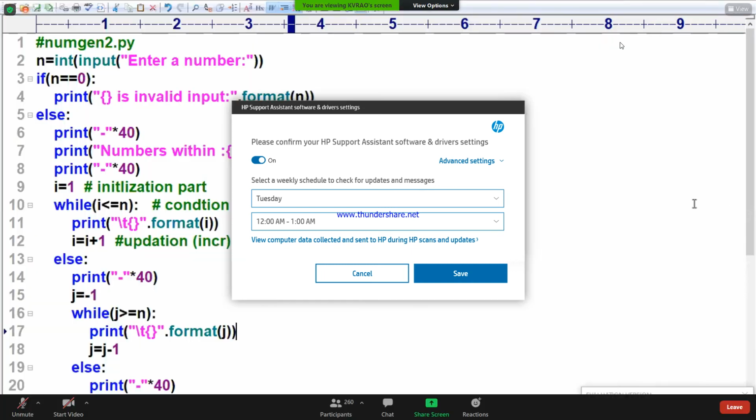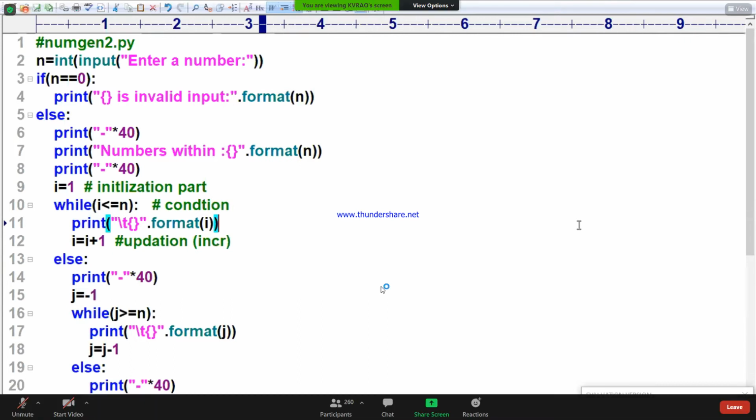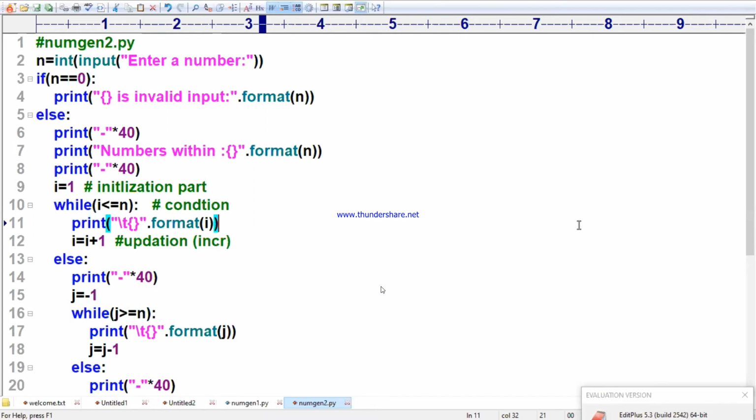Please be perfect in that area. If it is a one line answer, I can tell you immediately, because syntax is there, explanation is there, flow chart is there.